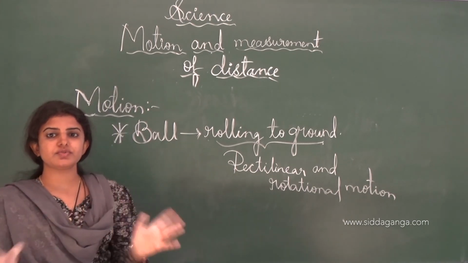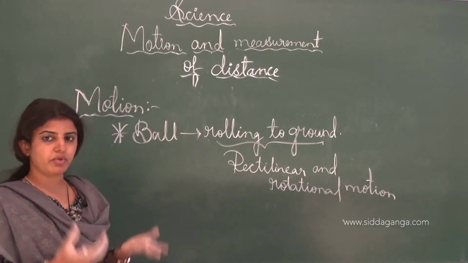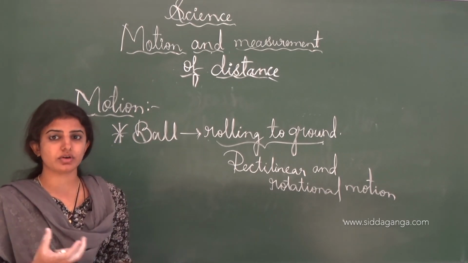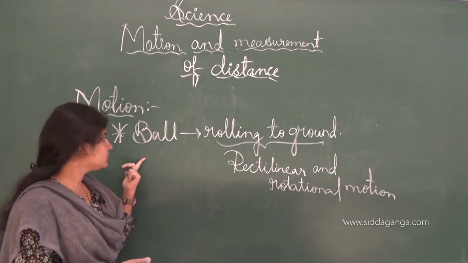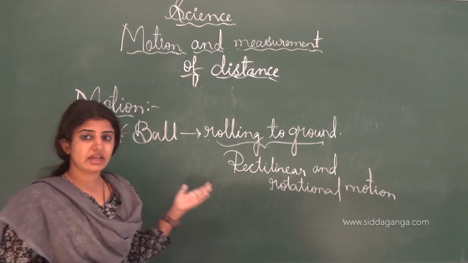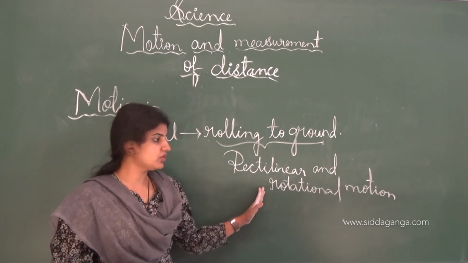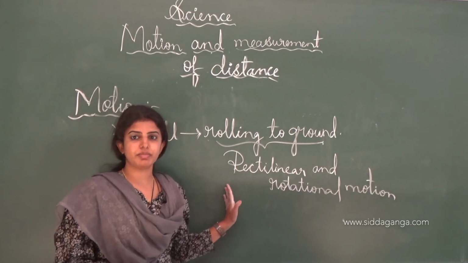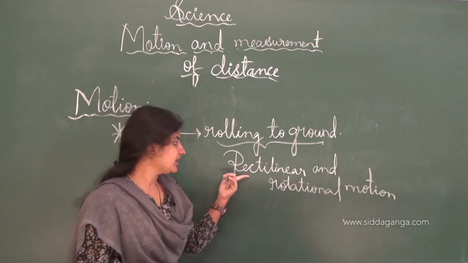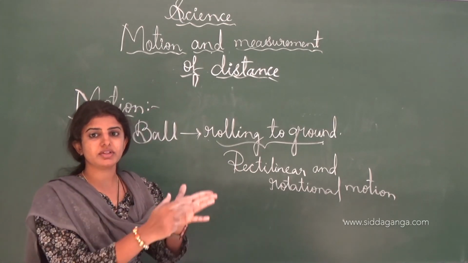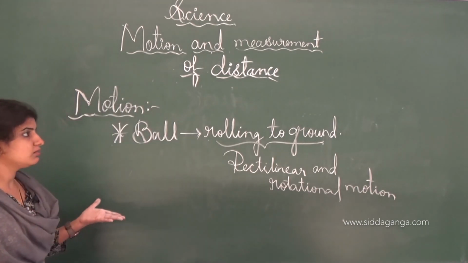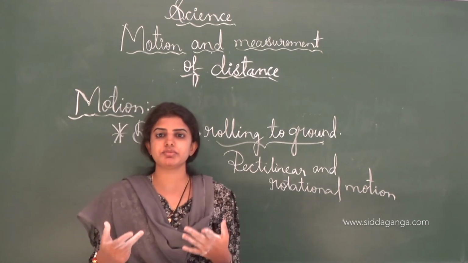And from this we can say that a body can have two or three movements occurring in its motion. For example, if we throw the ball and it rolls on the ground, we can see the rectilinear motion as well as the rotational motion. It will move in a forward direction, that is, in a straight path, which is rectilinear, and thereby rotational motion also occurs. And this is all about the motion and different types of motion.